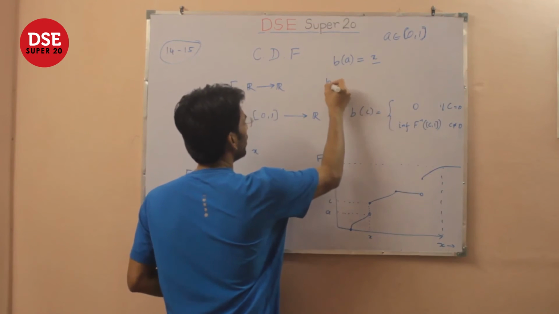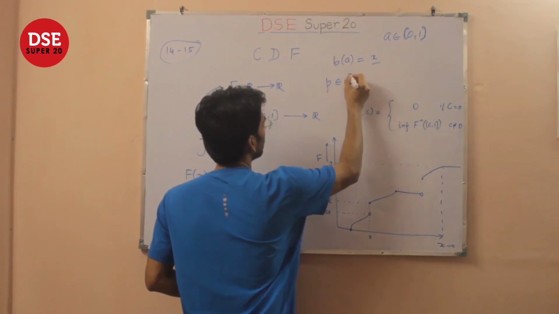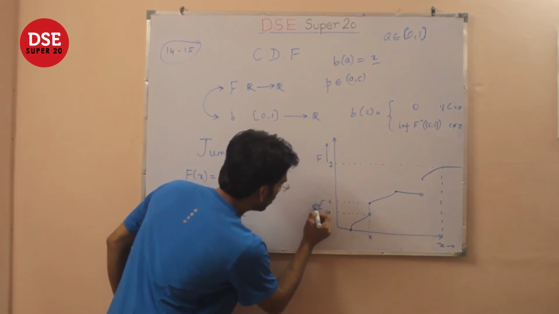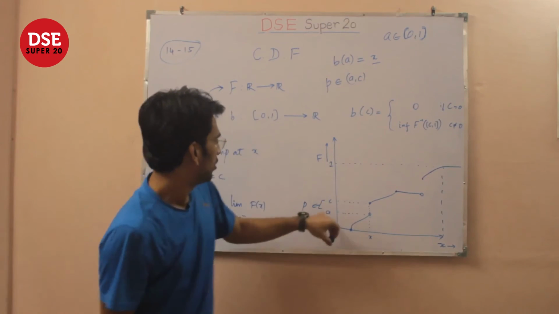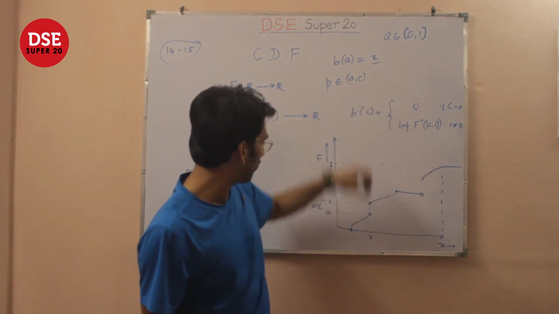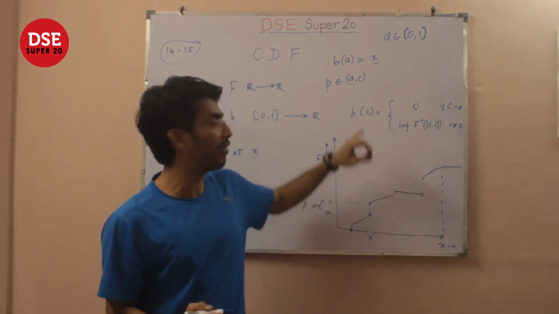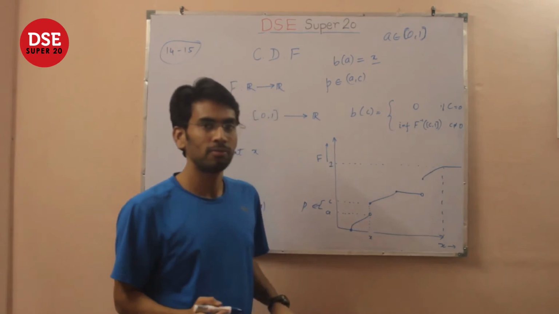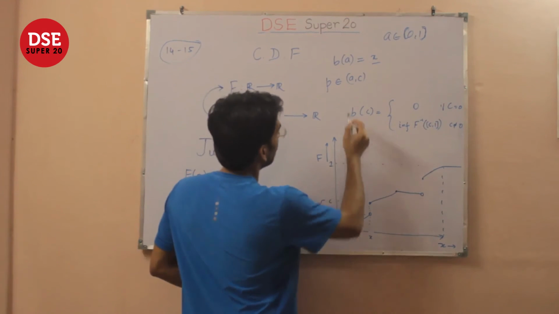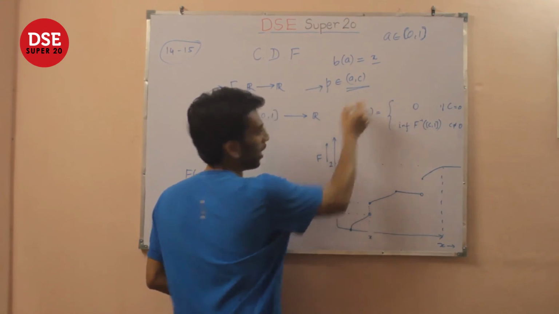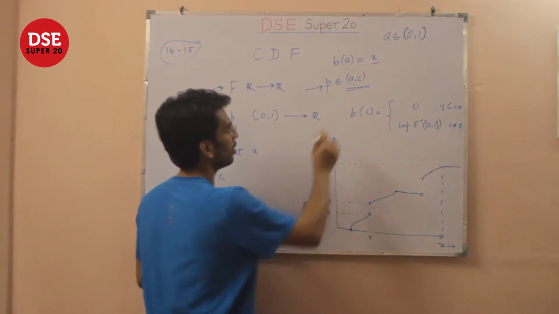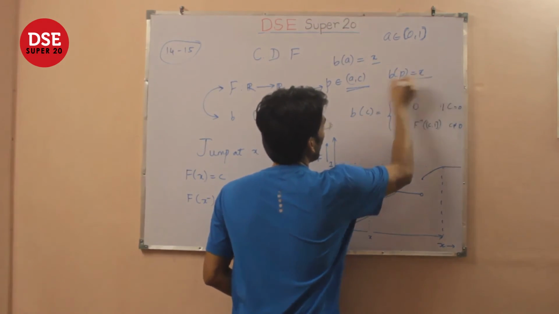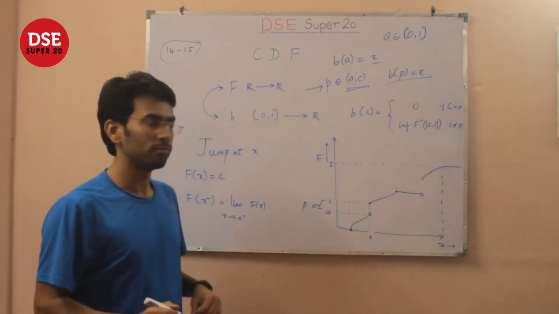But take any p within A and C. What will happen in this range if p belongs to here? Since the minimum value of x which takes upon the value p still remains x itself. Therefore, for all values of p within this range A and C, open interval, the value of B of p will be x itself, and it does not change.